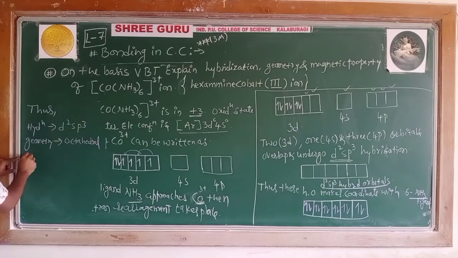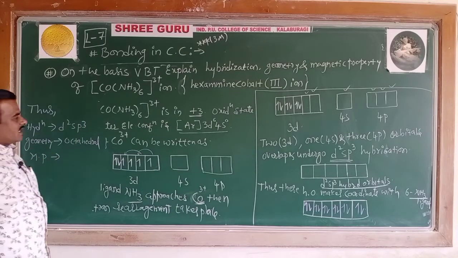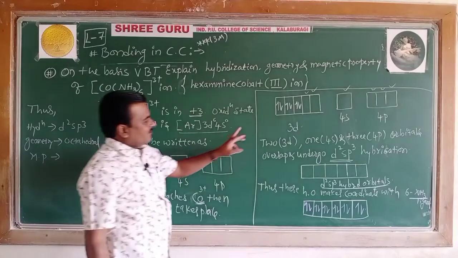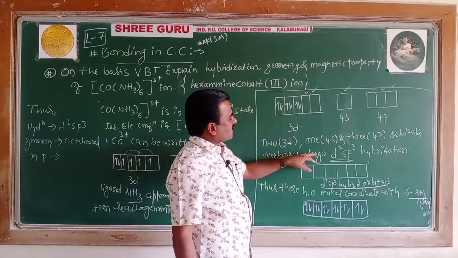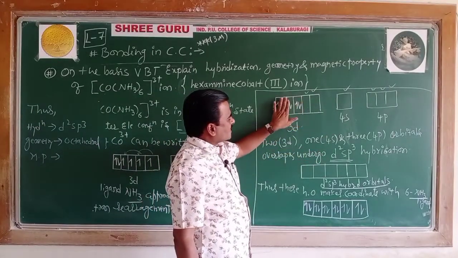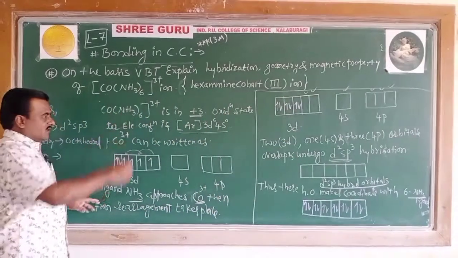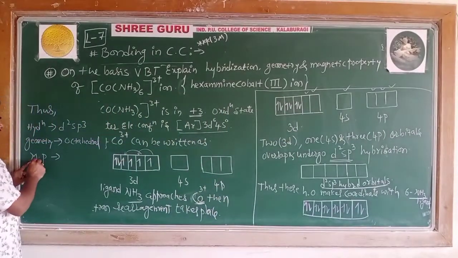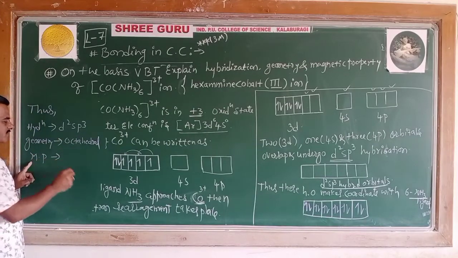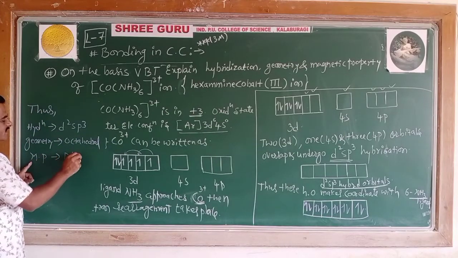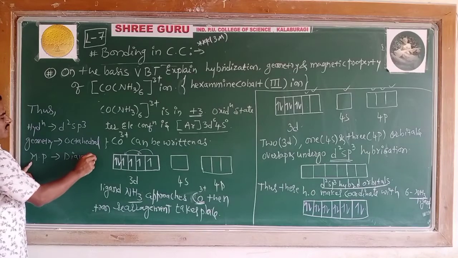Then what about the magnetic property? Are there any unpaired electrons in the metal atom? All of these were paired up. Since there are no unpaired electrons in the central metal atom, it is diamagnetic in nature.